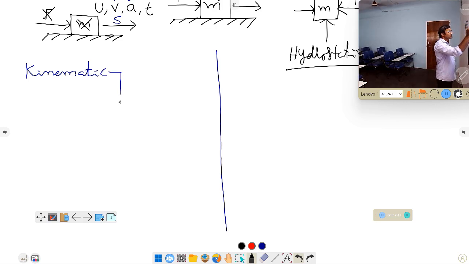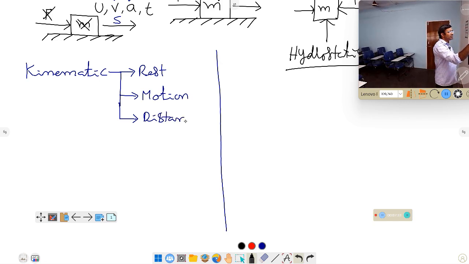What are the terms we have to know? I'm not going to discuss them in detail because this comes into basics. First one is rest. Second one is motion. Third, distance. Next, displacement.